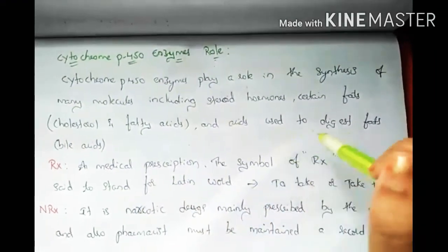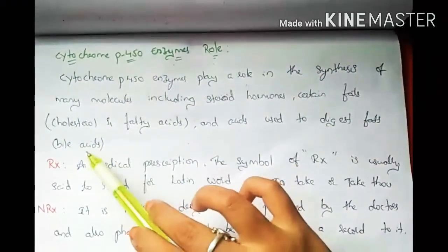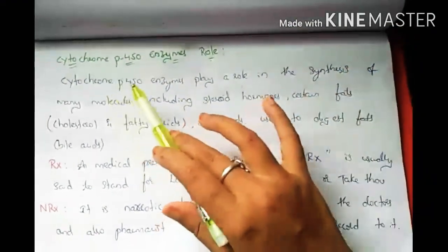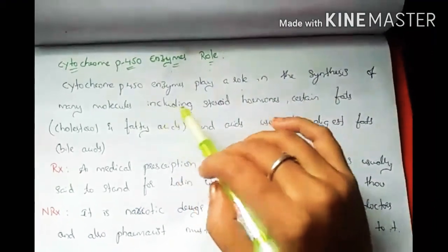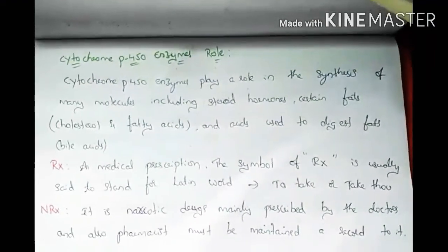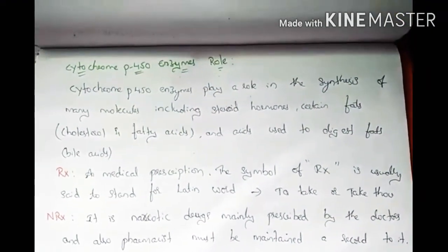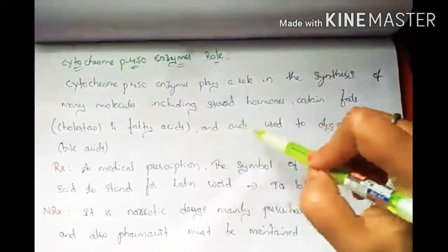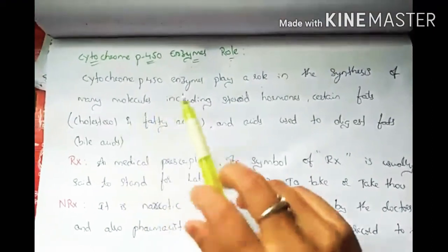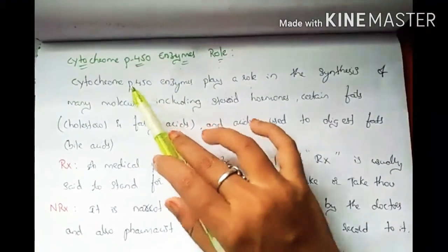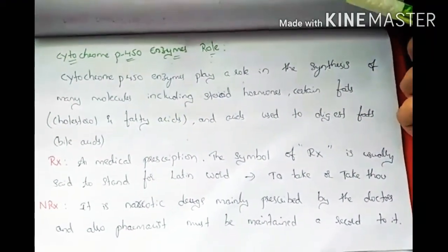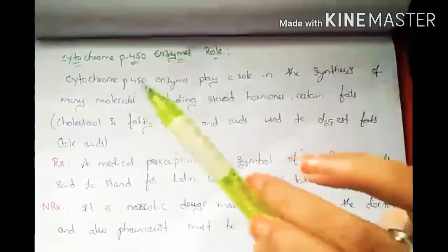These acids are used to digest fats as bile salts. In the liver the P450 enzyme is present, mainly to synthesize cholesterol and fatty acids. For metabolism, the P450 enzyme is used to break down complex molecules into simple molecules.